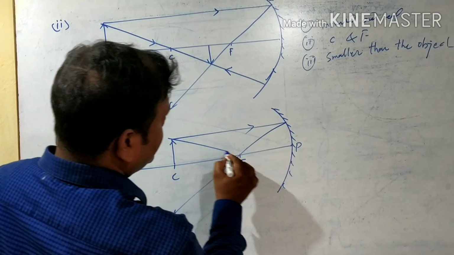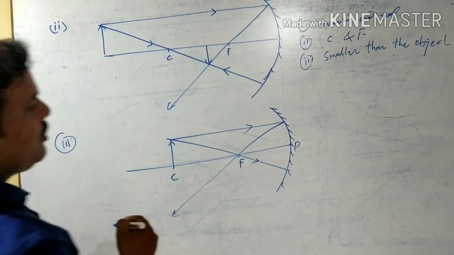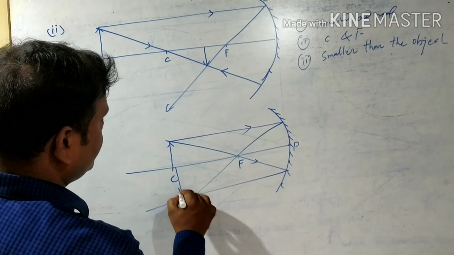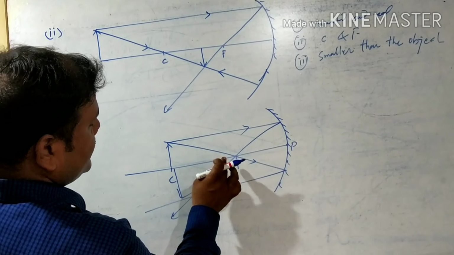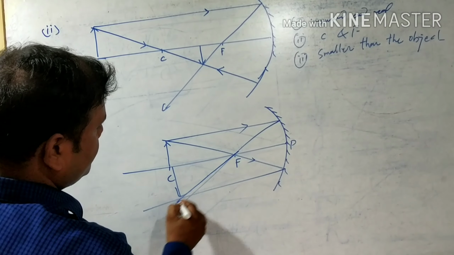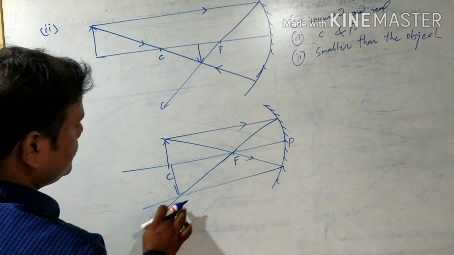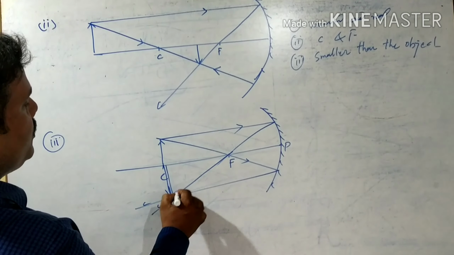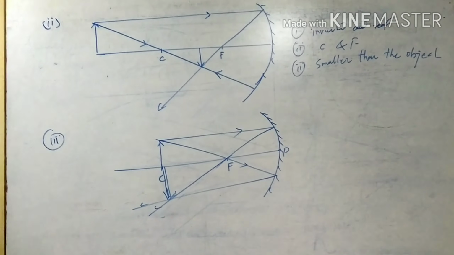Then you take another ray that passes through focus, it will pass through the center of curvature, like this. That difference came due to the scale. Okay, if you measure with the scale, it will be just below the center of curvature.